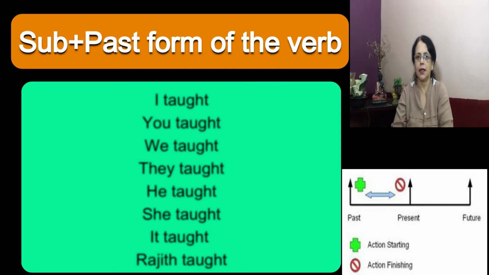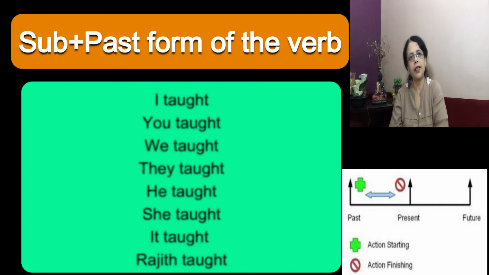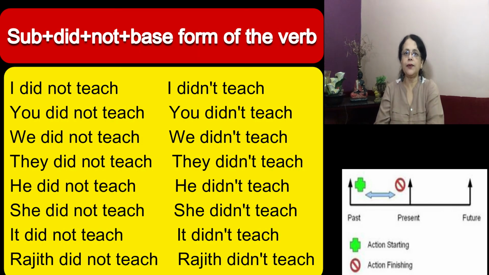Right? Now let's see how to make negative sentences. The structure of negative sentences is slightly different. We will see now. Subject plus did plus not plus basic form of the verb.